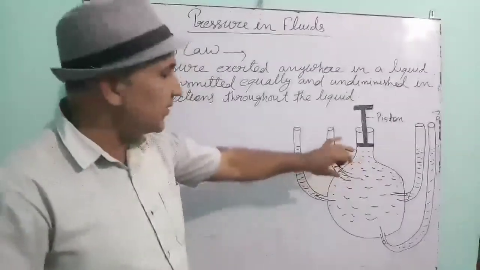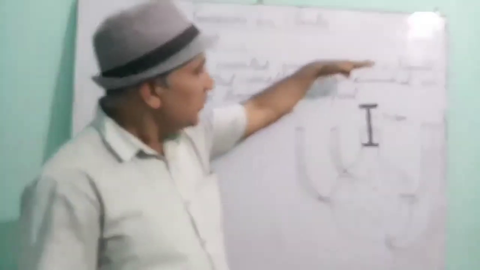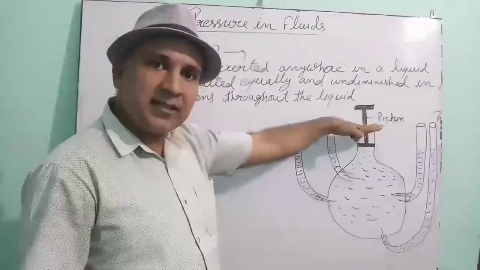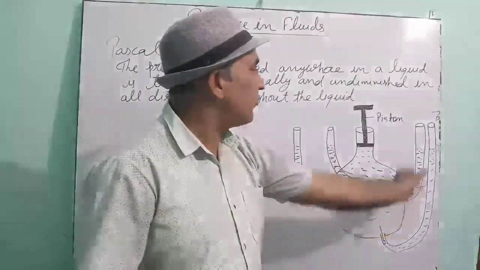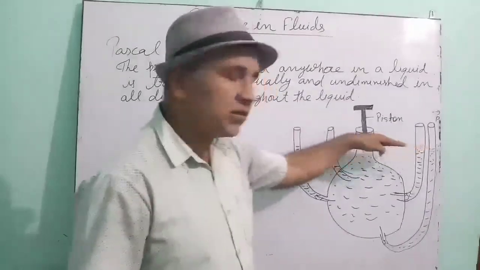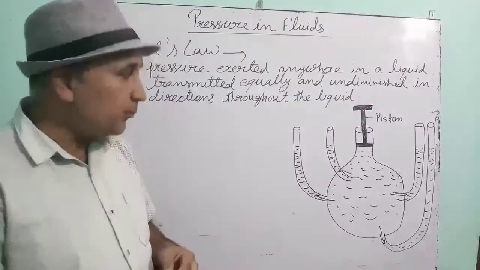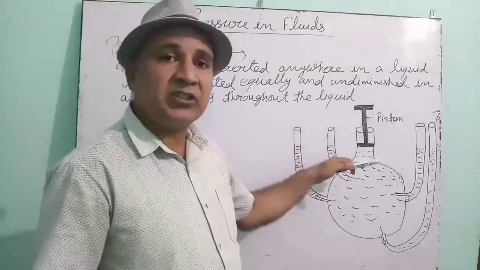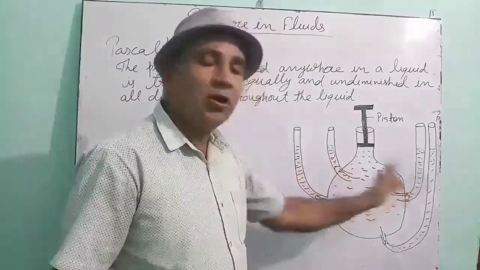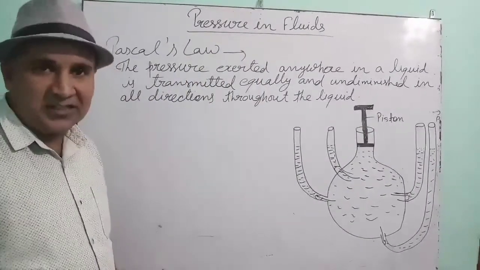Okay, in a flask there are 4 different types of pipes joined, and by pushing the piston it is seen that the same amount of water height rises. Okay, the level of the liquid rises at the same height, which is the proof that the same pressure is applied in all the directions. Okay, now we will see some numericals.